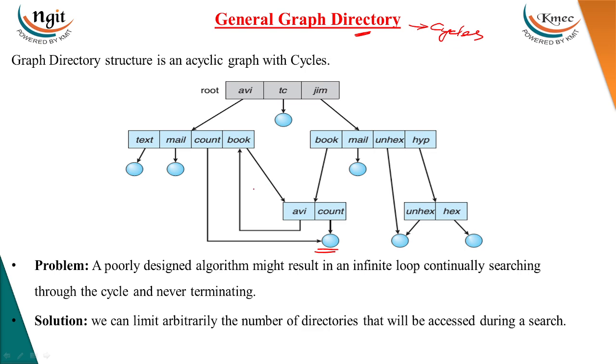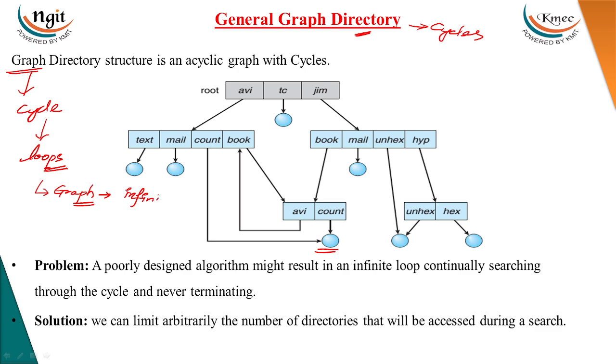The problem with this graph directory is the cycles. These cycles create loops. If you made a mistake in writing an algorithm, and you want to search for a file, and the file is not present or was deleted in between, this will create an infinite search.